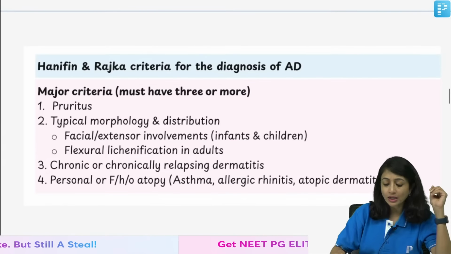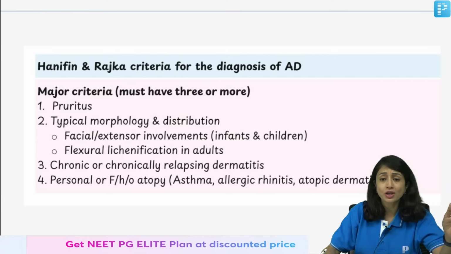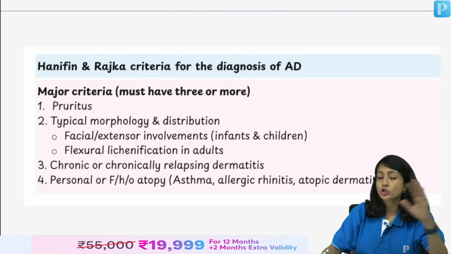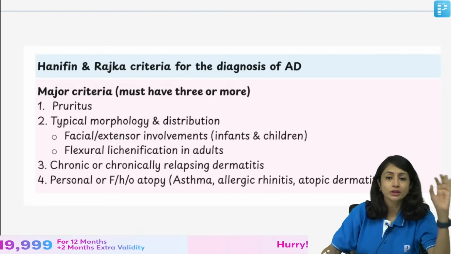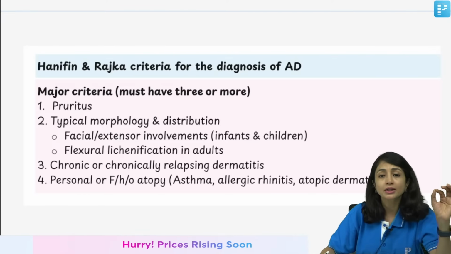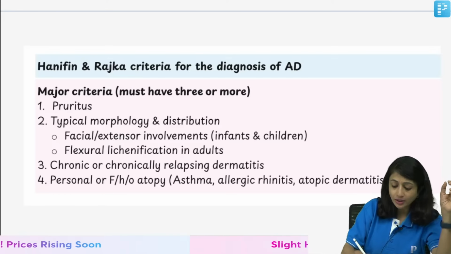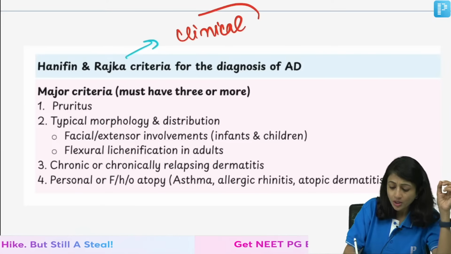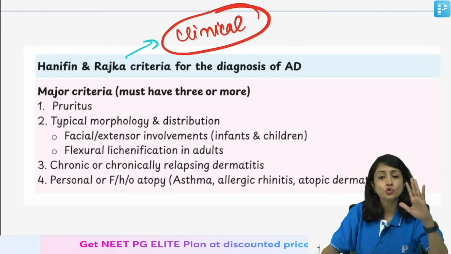Now, atopic dermatitis is another important question which is asked. First they ask you what kind of diagnosis it is. It's a clinical diagnosis. You do not need any test to diagnose atopic dermatitis. There is a criteria called Hanifin and Rajka criteria, which is a clinical criteria. You do not need a test.